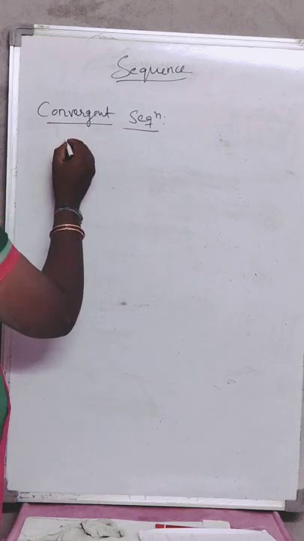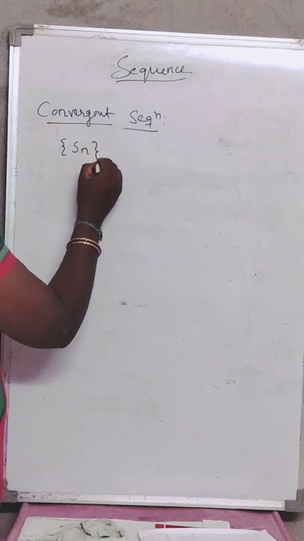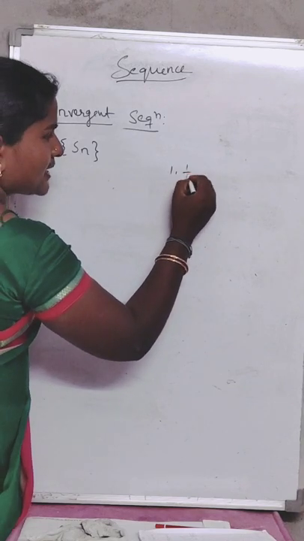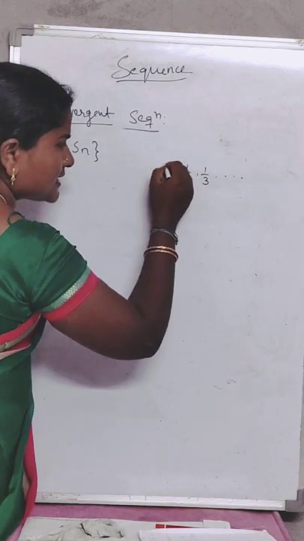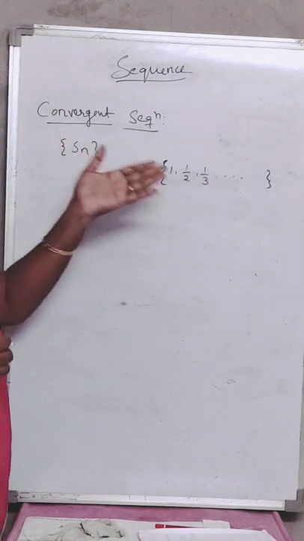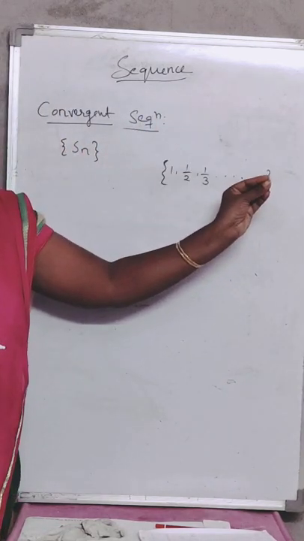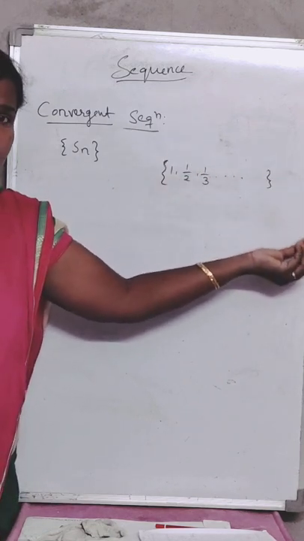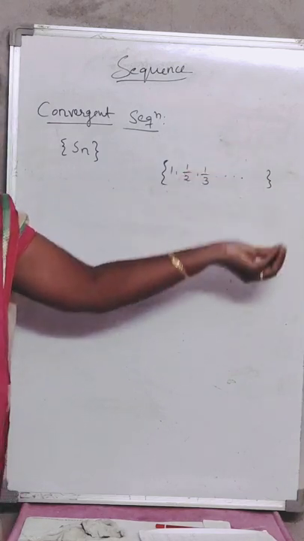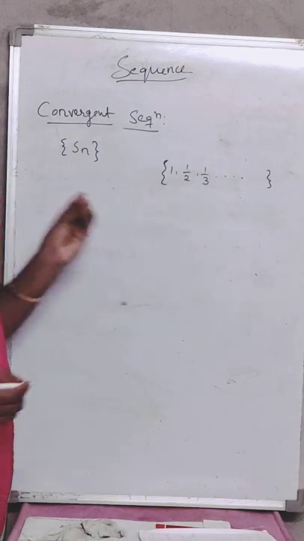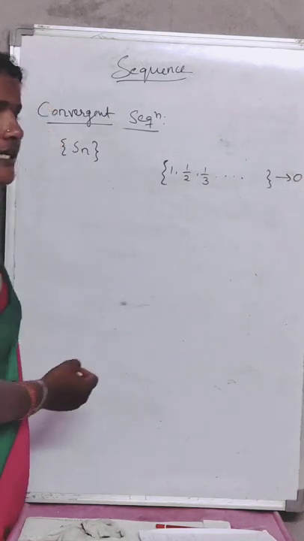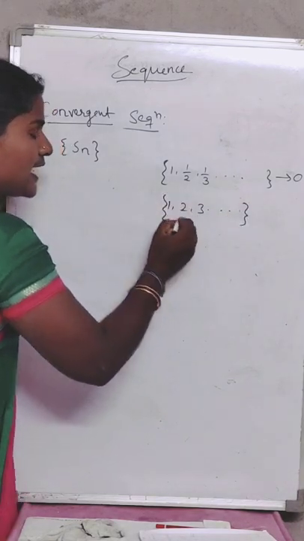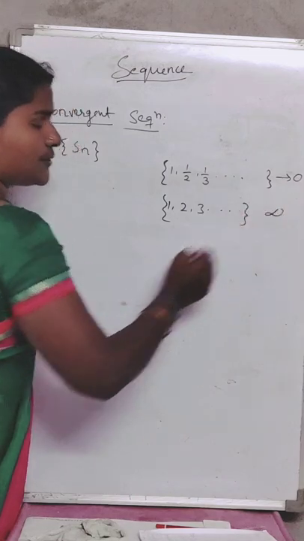Convergent means we will take some sequence Sn. This sequence Sn will reach some point. Now I will take the same example we have taken just now: 1, 1 by 2, 1 by 3, 1 by 4, 1 by 10, 1 by 1 lakh, 1 by something. So 1 by a very big number is equal to 0. Generally this sequence reaches 0. Now suppose another sequence 1, 2, 3, and so on.